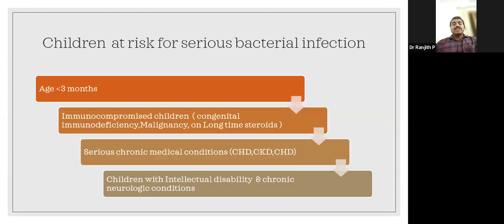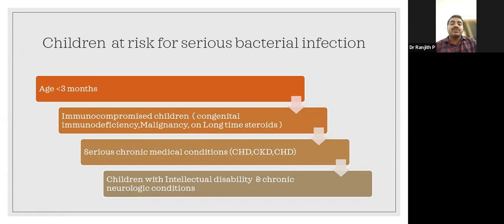So which children are at risk of serious bacterial infections? We know that in newborns, the age less than 3 months, it is very difficult to identify their symptoms. Most of the children have non-specific symptoms, only fever. So infants are more at risk for serious bacterial infections. And also immunocompromised children. The proportion is less.